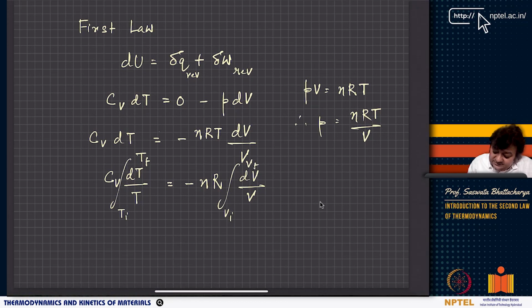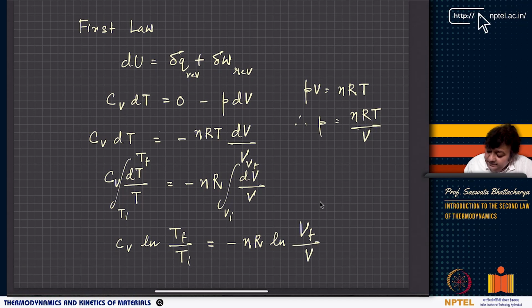I get CV ln Tf by Ti equals to minus nR ln Vf by Vi, or I can write as nR ln, I put the minus sign, so Vf by Vi to the power minus 1, right? So it is basically ln Vi by Vf.